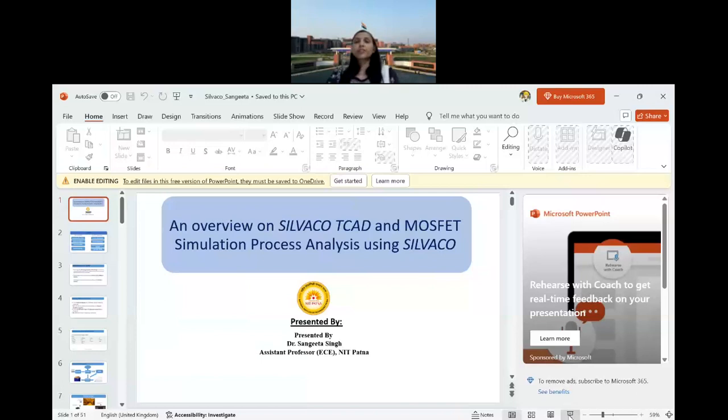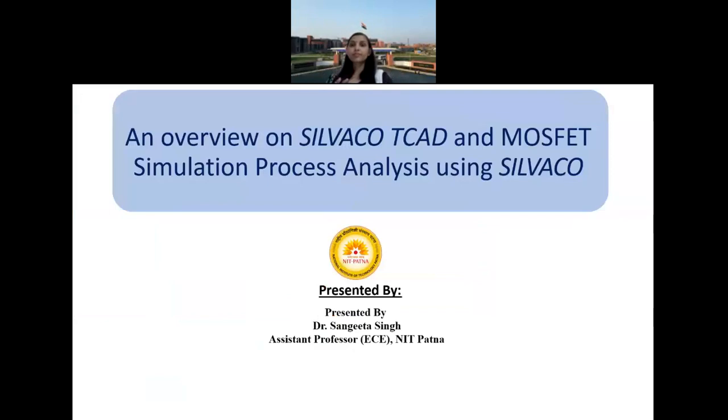Yesterday, what did we see? Yesterday we saw how to go for an atomic level of simulation: how your 2D or 1D structure will behave when one isolated atom of one element gets closer to an isolated atom of another element, and how they are supposed to interact. The basic theory that needs to be developed for this was density functional theory. Then I gave you an example in Quantum ATK.